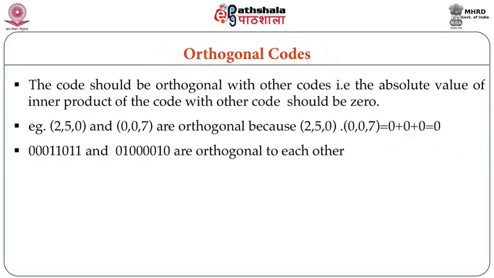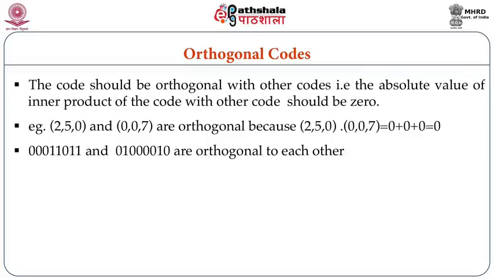As an example of orthogonal codes, you can see I've just given two codes represented by 2 5 0 and 0 0 7. If I find the dot product of these two codes, how do you do the dot product? That is, you multiply the elements one by one correspondingly and then you add the products.